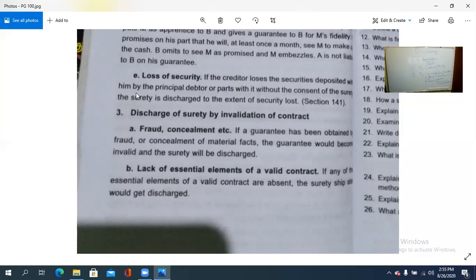Lack of essential elements of a valid contract. So that is the discharge of surety by the invalidation of a contract.